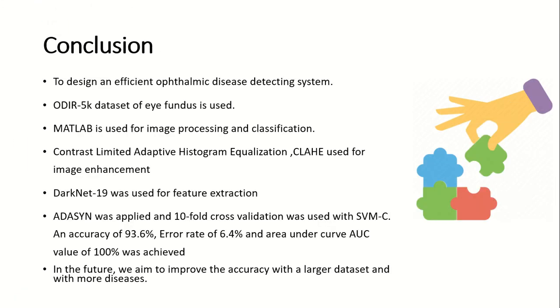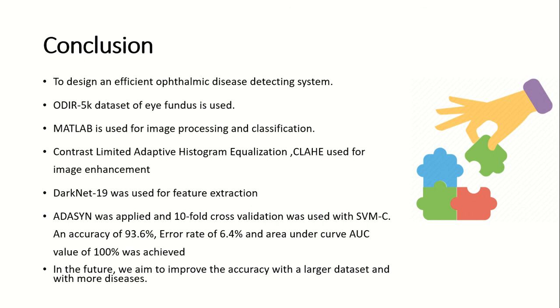Now, concluding my presentation, our motive was to design an efficient ophthalmic disease detecting system. For that, we used a publicly available dataset known as ODIR-5K, and MATLAB was used for image processing and classification. For image pre-processing and enhancement, contrast limited adaptive histogram equalization was used.